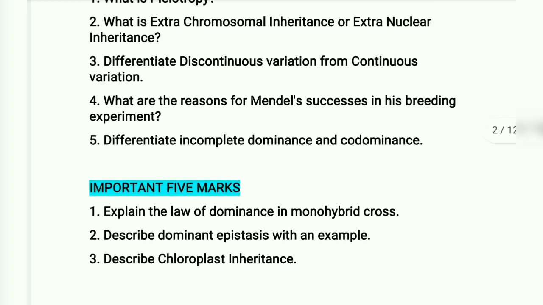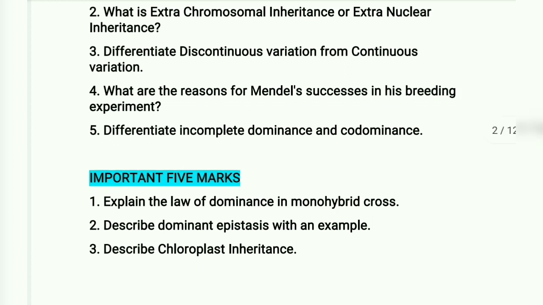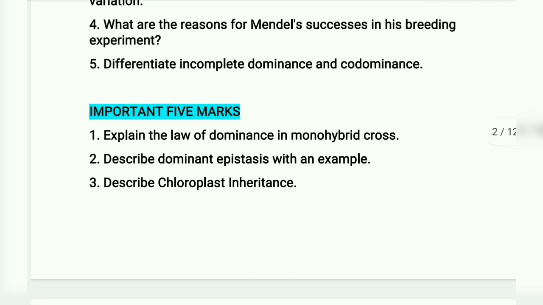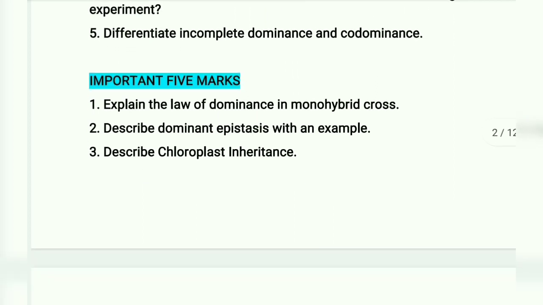What is extrachromosomal inheritance or extranuclear inheritance? Differentiate discontinuous variation from continuous variation. What are the reasons for Mendel's successes in his breeding experiment? Differentiate incomplete dominance and codominance.